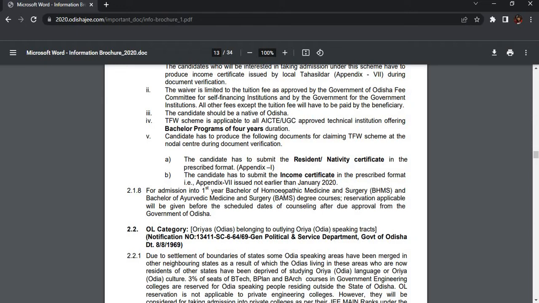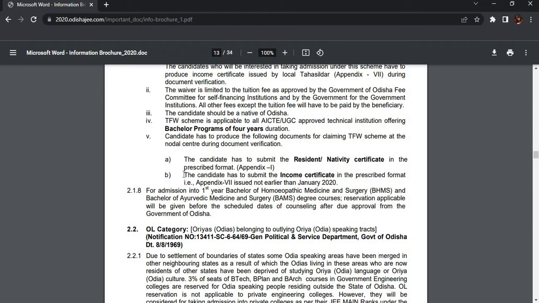That's not a big issue, as nowadays resident and income certificates are made online only, not by going to the tehsildar and filling out a form. They are issued online only, through the Service Plus portal. Why they are giving this type of format, I don't know. If you have made it in this format, that's also okay.